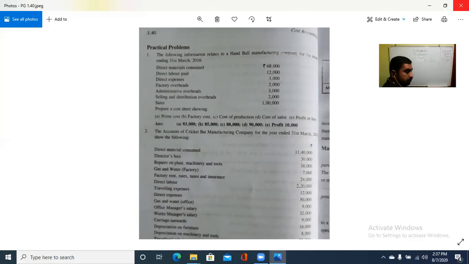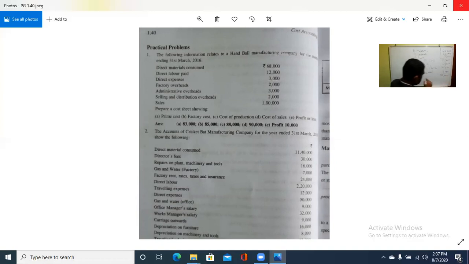Then factory cost: add factory overheads. How much is it? 2,000. So 85,000 is the factory cost or work cost. See the answer also, you are saying 83,000 is the prime cost, 85,000 is the work cost or factory cost. Then add administration overhead. How much is it? 3,000.